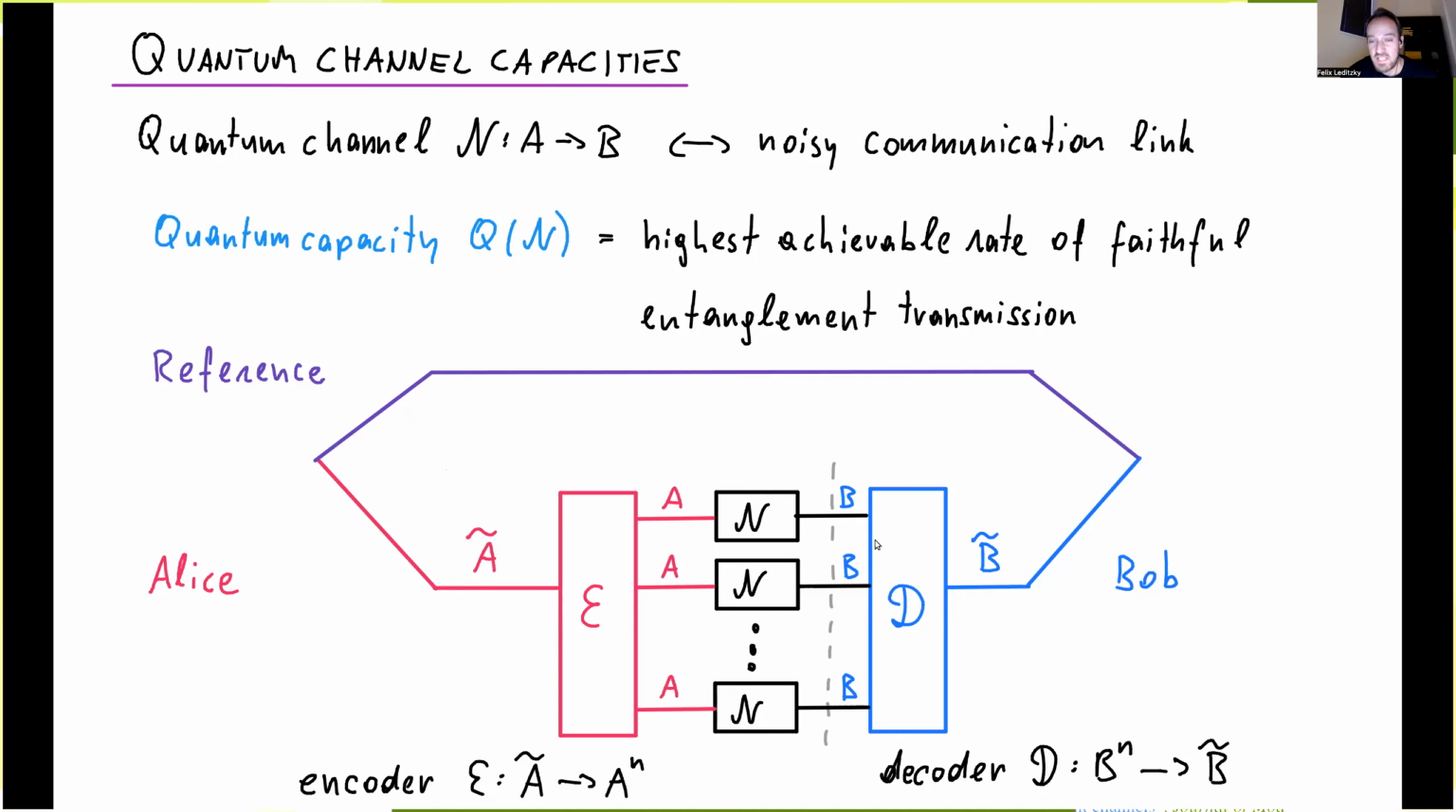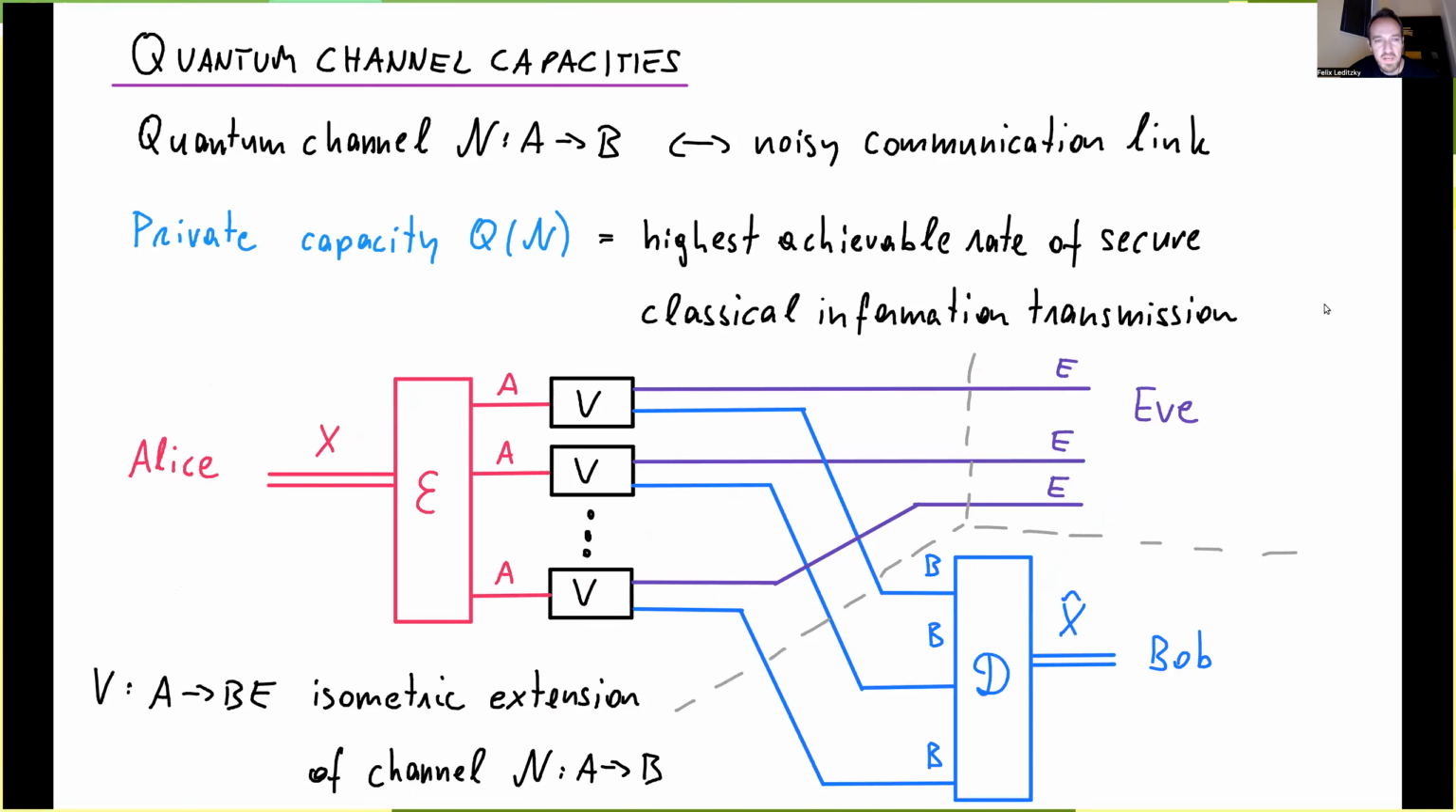That channel sends the quantum input states to Bob, who decodes them to get some system B tilde. And the hope is that this will be close to the initial entangled state with respect to some suitably chosen figure of merit. And if in the asymptotic limit I can make this perfect or faithful, then the highest achievable rate of these protocols is the quantum capacity of the channel.